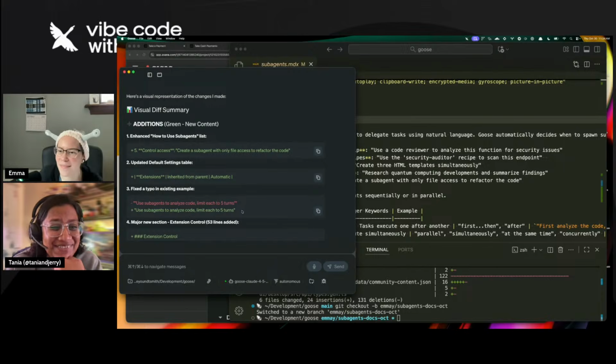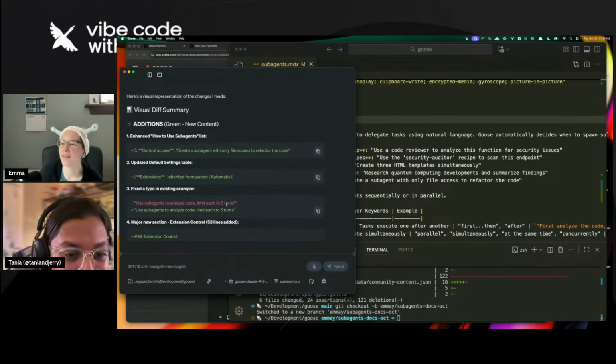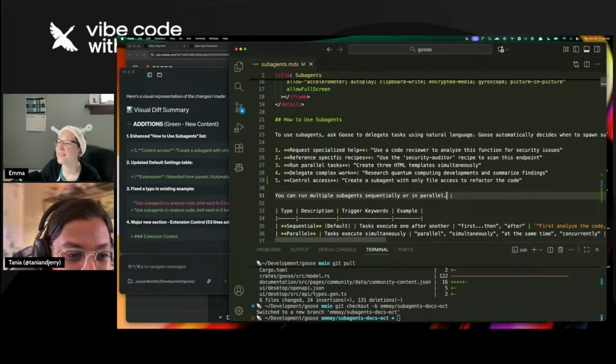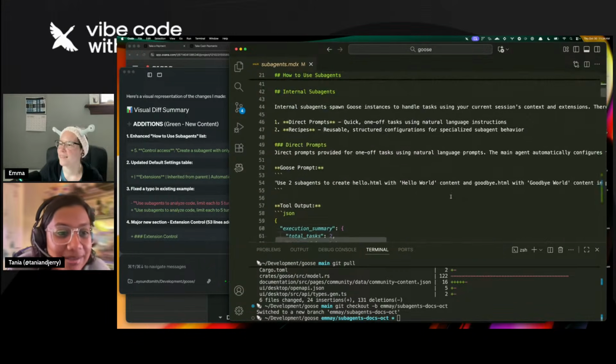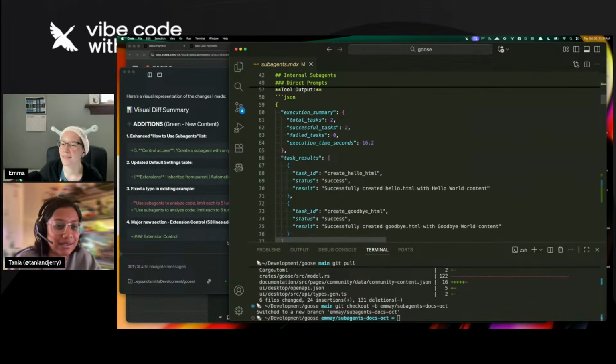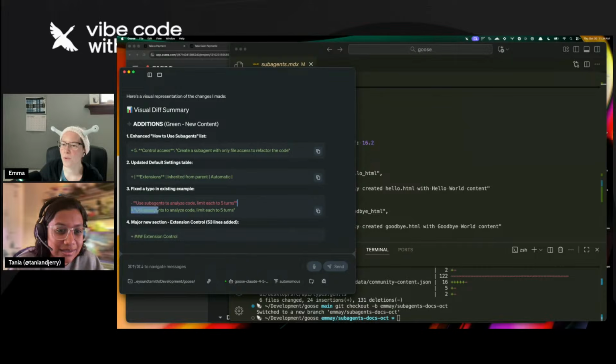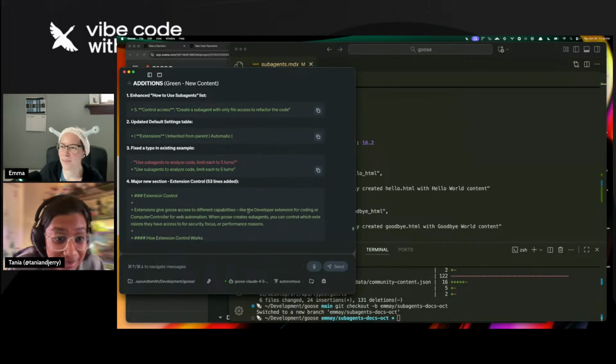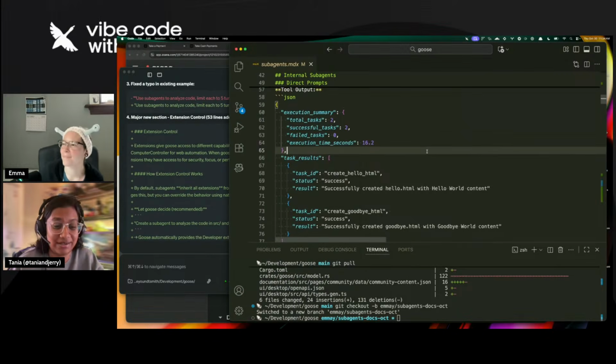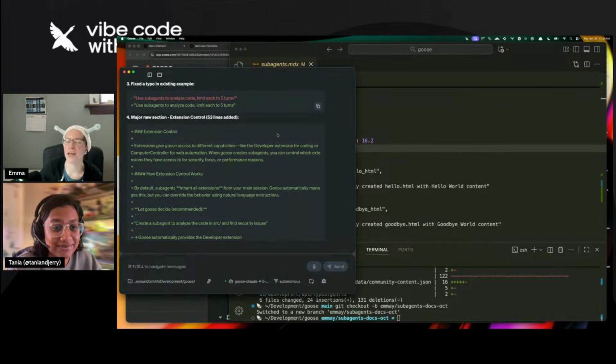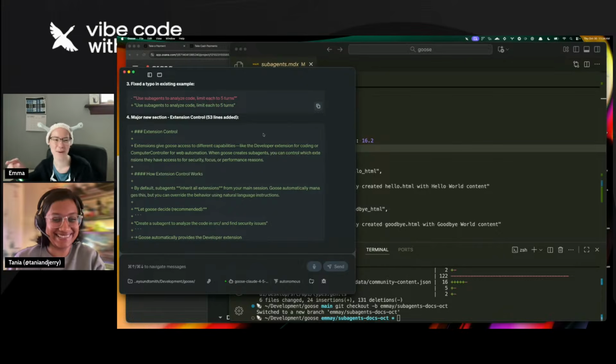Oh my God, I found a typo. Nice. Wow. Wait, I'm not even seeing what the typo was. Wait. Were there too many? Is it the plus? I think this is saying it removed this, but then it added this. Yeah, and there's no difference. That's exactly the same. Okay. Goose is updating its hype doc. Like, yeah, I fixed all these. Yeah, typos. I fixed this. It added its own typo and then fixed it.